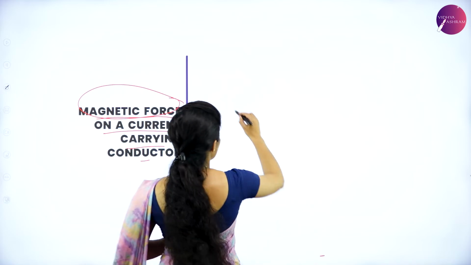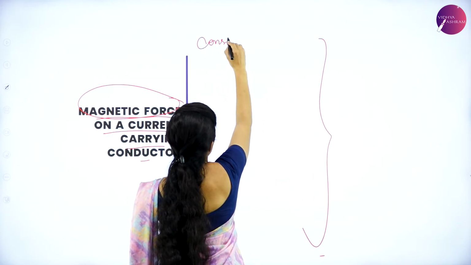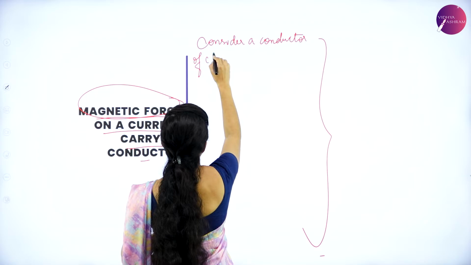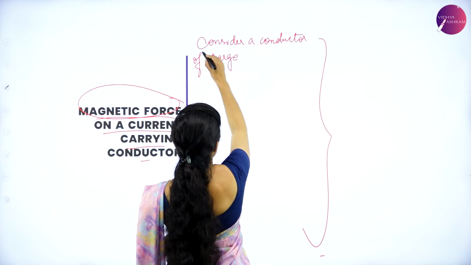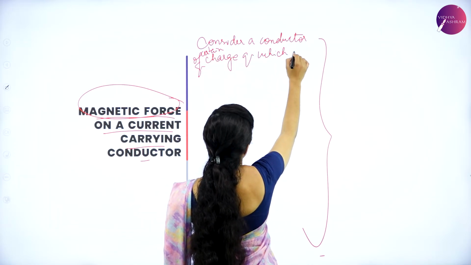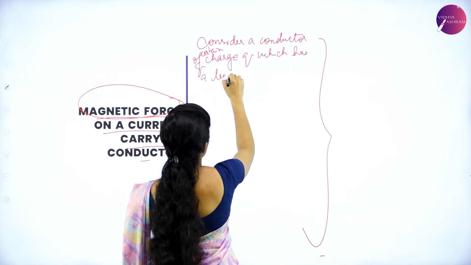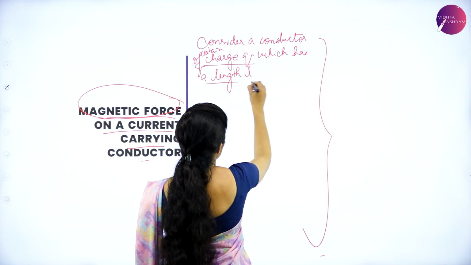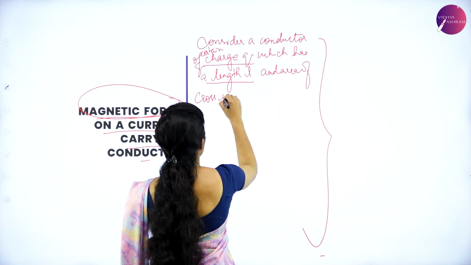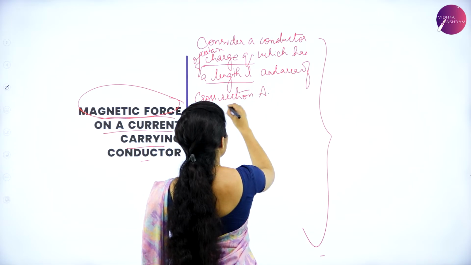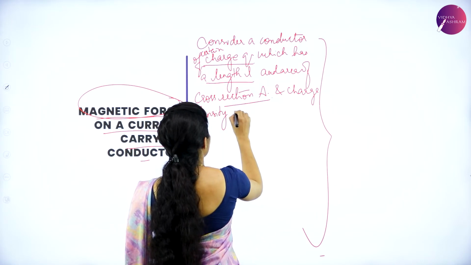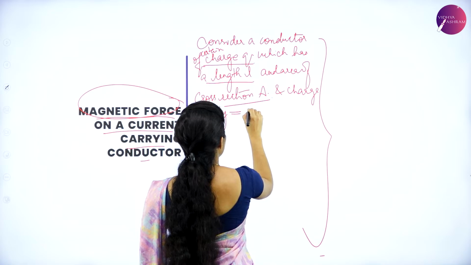So consider a conductor. Here you write: consider a conductor of certain charge Q, which has a length L, and area of cross section A, and charge density is said to be N.